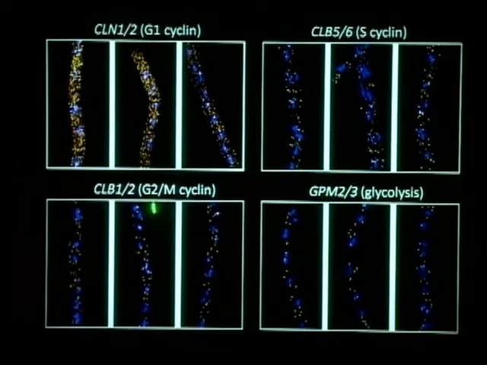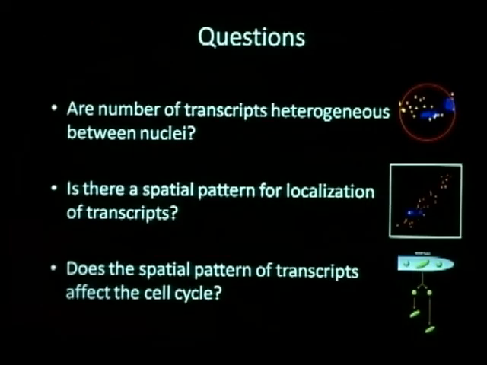By looking at all these nice images, a lot of questions occur to us, and hopefully to you too, such as: are the numbers of transcripts different around each nucleus, so there's a heterogeneity there, or is there a spatial pattern of localization of the transcripts? And if there is, is the spatial pattern really important for the cell cycle timing variability?